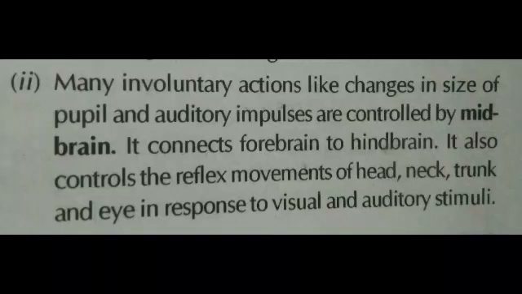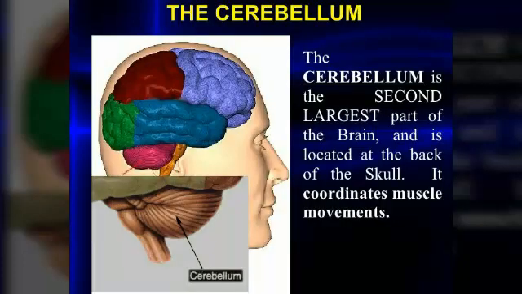The next point is the midbrain. Many involuntary actions, like changes in the size of the pupil of the eye, and auditory impulses are controlled by the midbrain. It connects the forebrain to the hindbrain. It also controls the reflex movement of the head, neck, trunk, and eyes in response to visual and auditory stimuli.